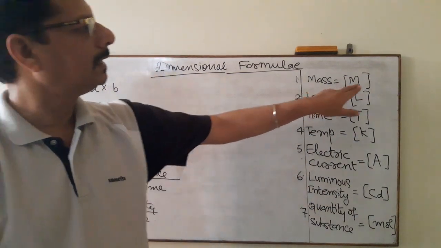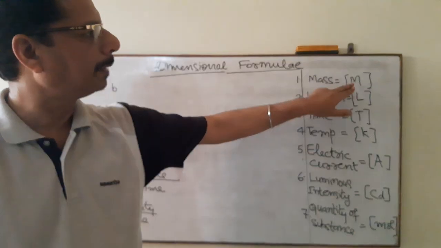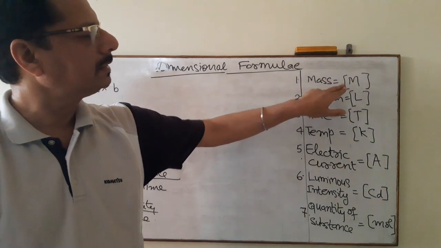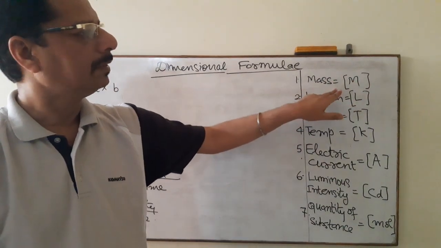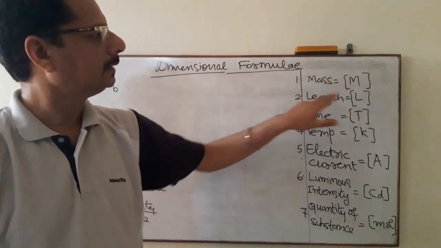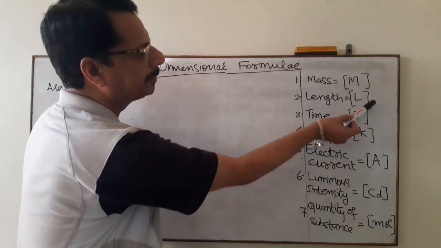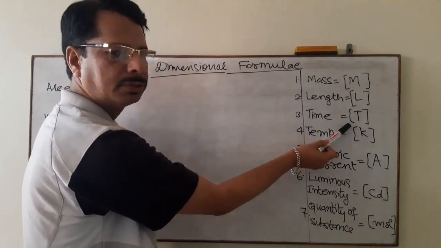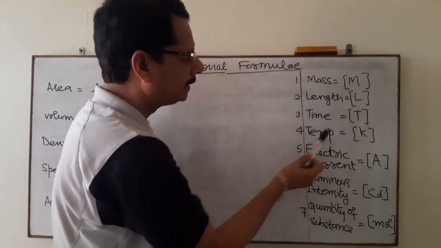So mass is written in dimensional form as M in capital, and this is with the big bracket. Length is with L and that is also with big bracket. Time is also T and that is enclosed with big bracket.